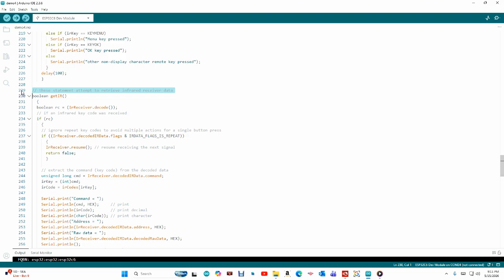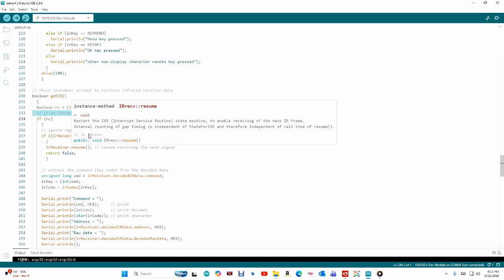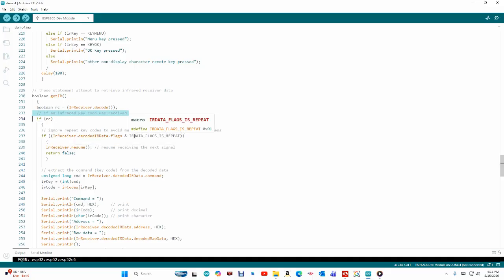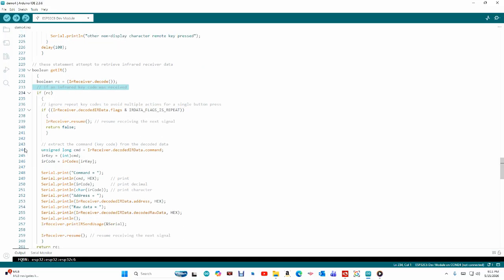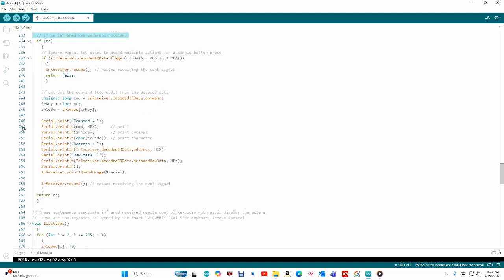This statement attempts to retrieve the infrared receiver data. If an infrared key code was received, and it's not this special character, it'll ignore the repeating character. Otherwise, it falls through here. It extracts the command key code from the decoded data, and it displays the hex code that it received.